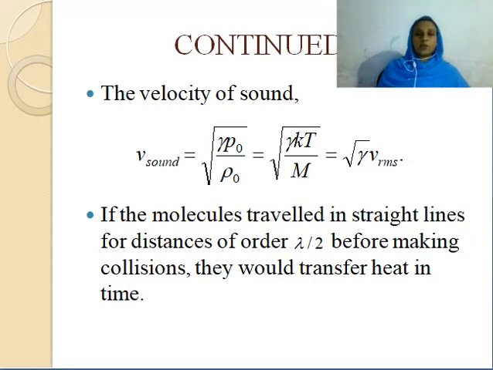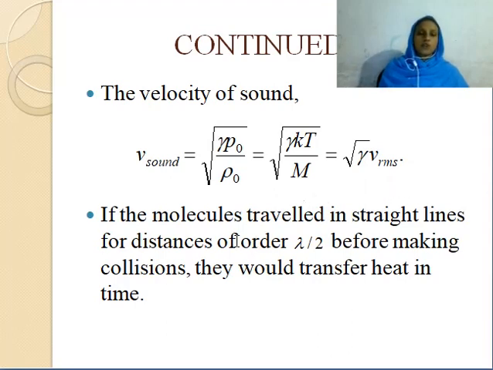So what is the velocity of the sound? The velocity of the sound is given by root gamma P0 by rho 0, which is equal to root of gamma kT by m, which is equal to root gamma times V rms.